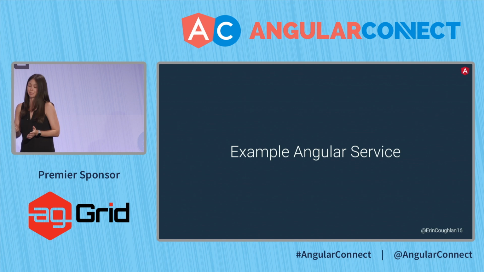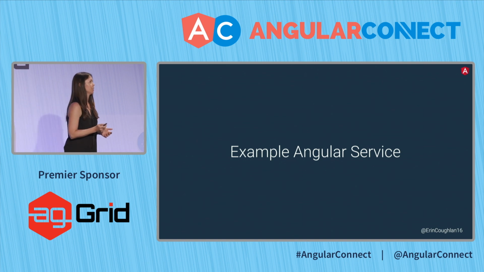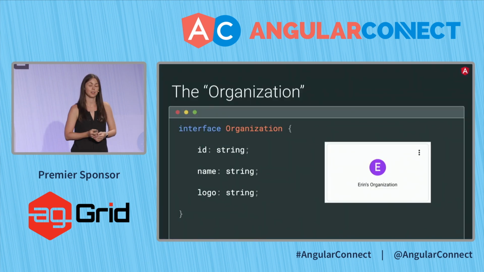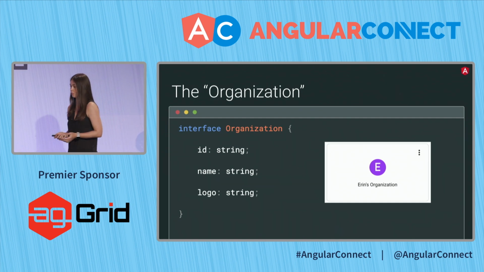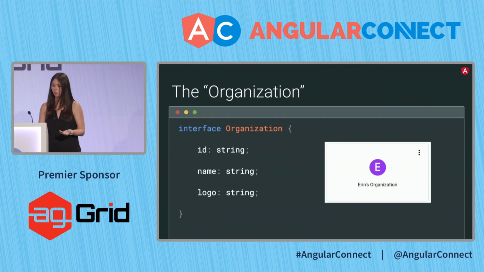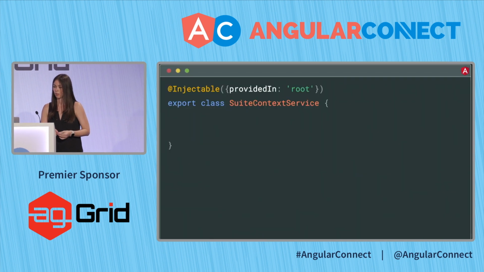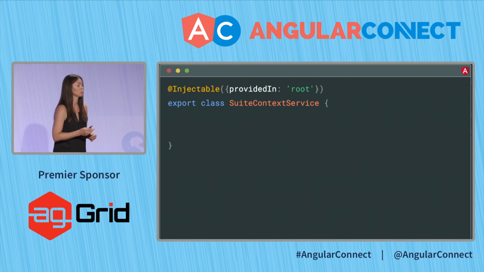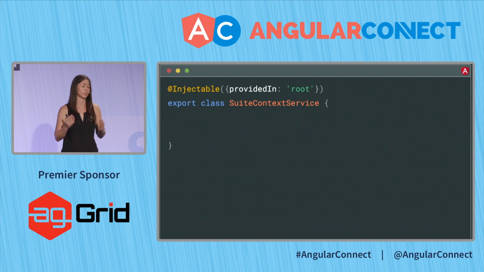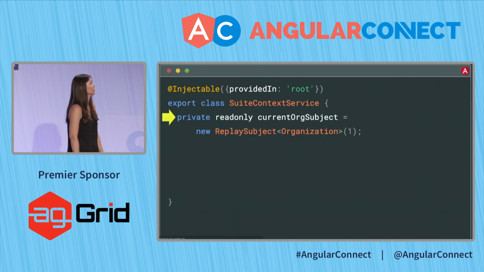So some examples to make this a little bit more concrete. Angular service. We have this thing called an organization. Organizations are everywhere in our code. They have an ID, a name, and a logo. It's a fairly simple object, but how do we actually get this data? We created something called SweetContextService. We say it's provided in root, so it's a singleton across all of our application. I inject it, and it's the same actual instance.